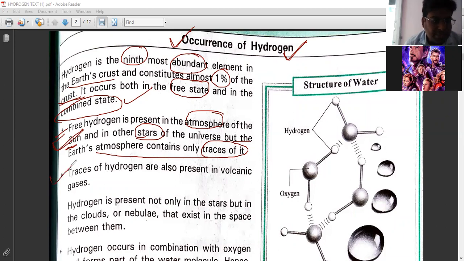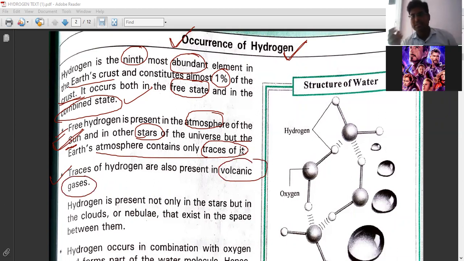Now look at the next point. Traces of hydrogen are also present in volcanic gases. Whenever volcanic gas is released from the earth's crust, we get a lot of hydrogen. That's why we get a lot of high energy. That energy is due to hydrogen fusion. Okay. So write this point.